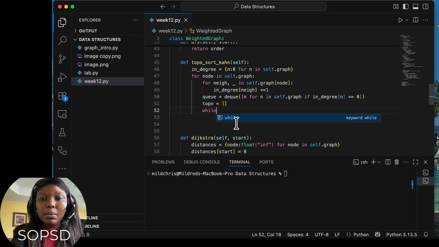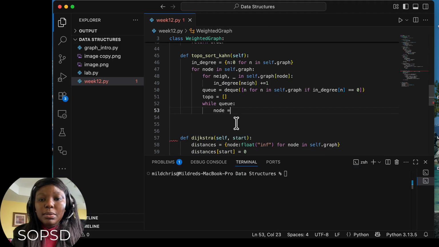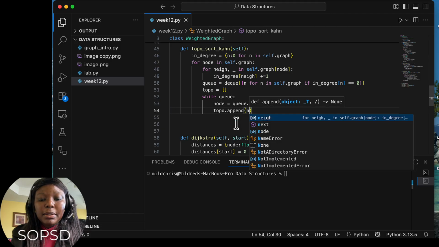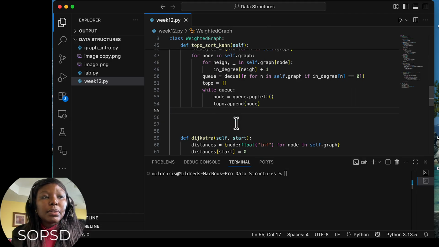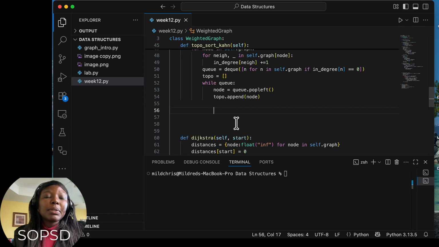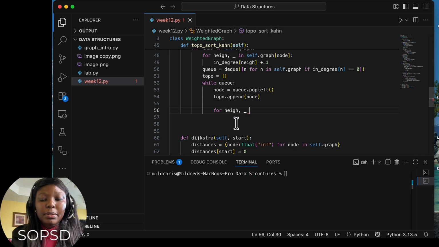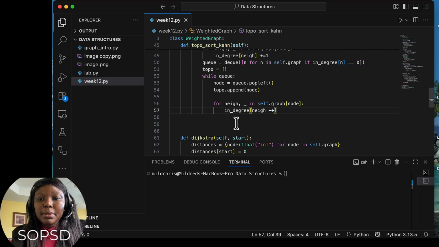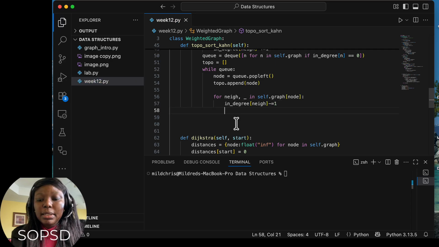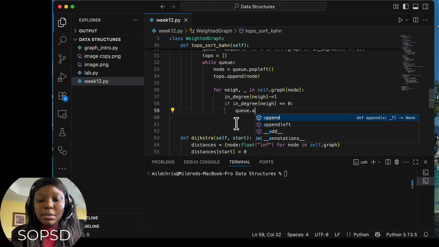So now we'll say while the queue, let's say node is equal to queue.popleft, and topo.append the node here, and then we want to now look at the neighbors and update for the neighbors, or for the adjacent vertices, like we did before. So let's call this neighbor. So for neighbor, underscore, in self.graph node, right, in degree neighbor minus equal 1, and if it is equal to 0 then we want to append or add it to the queue. So if in degree neighbor equal to 0, queue.append neighbor.